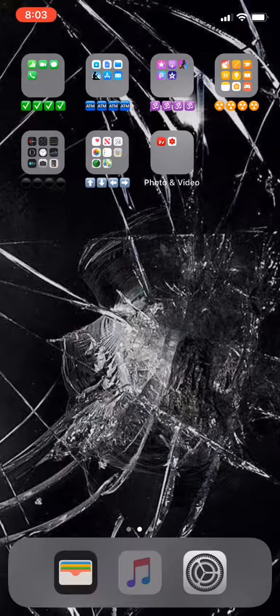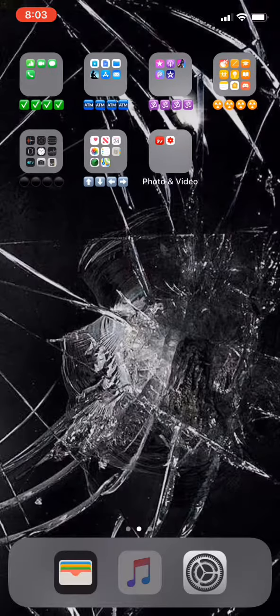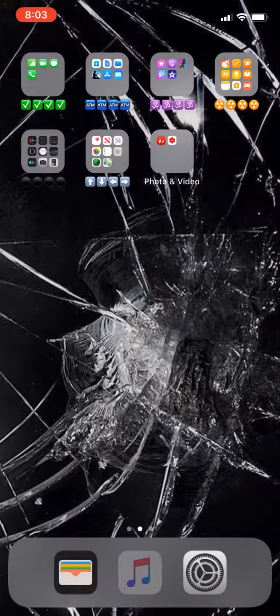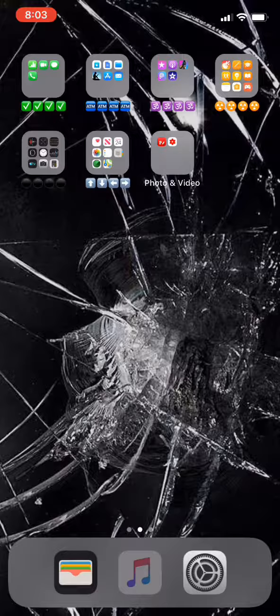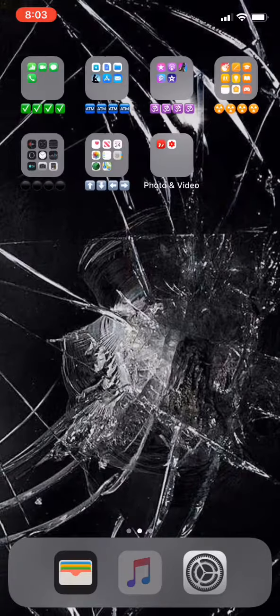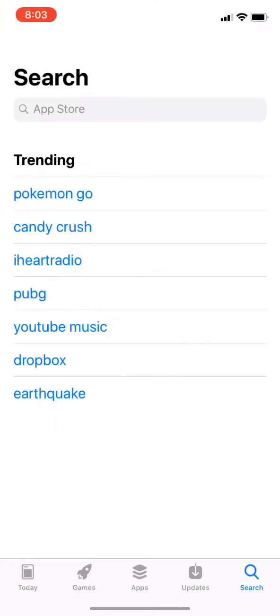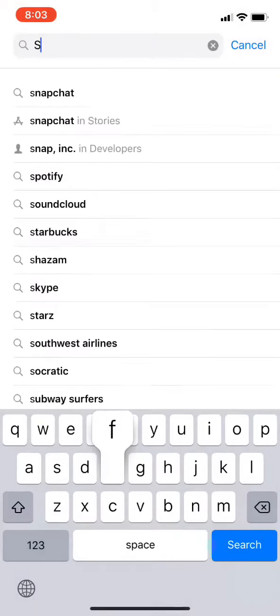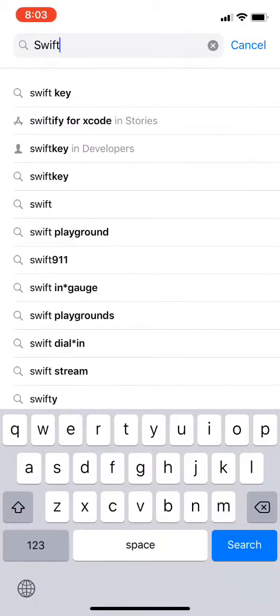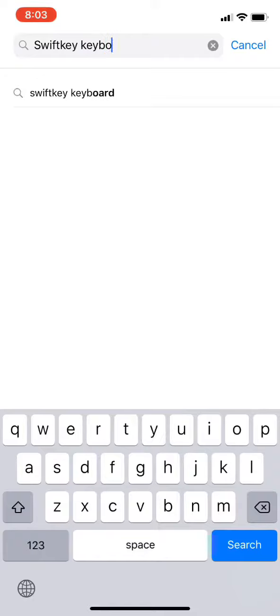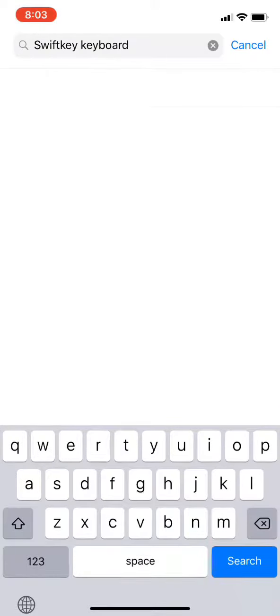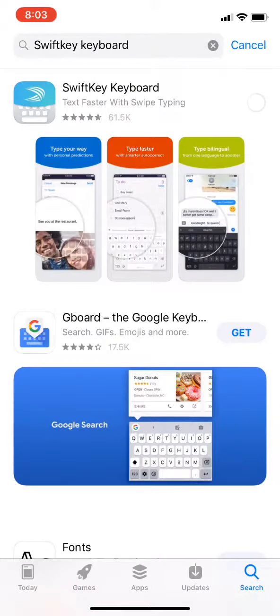And today, we're going to be showing you guys how you can get a free custom keyboard. So what you're going to do is go to the App Store and search up SwiftKey Keyboard. Download it.